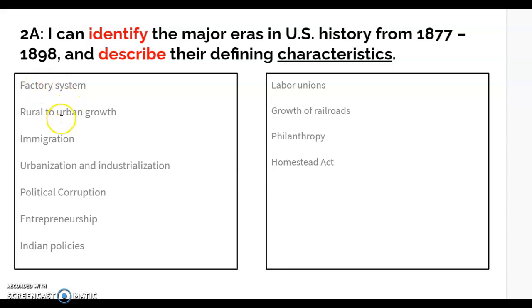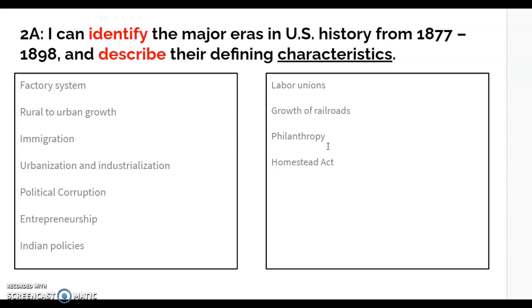factory system, rural to urban growth, immigration, urbanization and industrialization, political corruption, entrepreneurship, Indian policies, labor unions, growth of railroads, philanthropy, and Homestead Act. So basically, if you see anything that describes the fact that we now have rural to urban growth, we have people moving to cities, an influx of immigrants coming into the United States in search of work and wealth, overpopulation, crowded cities.